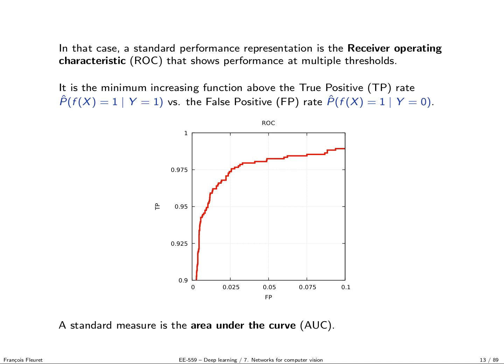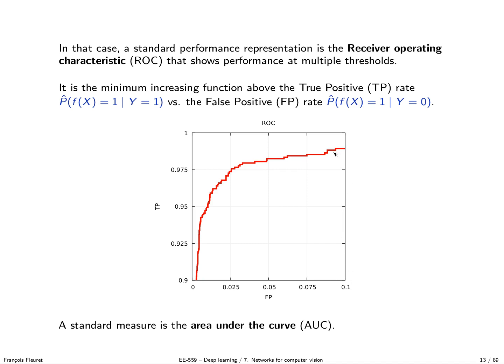So if the threshold is extremely low, I'm going to always predict class 1, so I'm going to be there. With a very low threshold, I do a lot of false positives, so I'm very high in this direction and very high in this direction, because I do a lot of false positives and a lot of true positives.